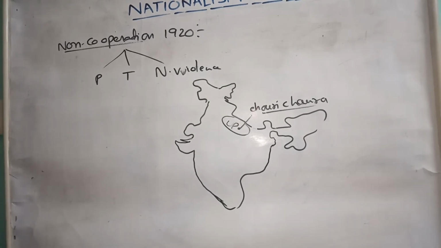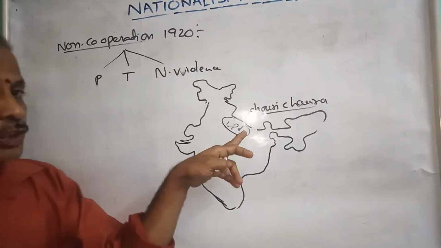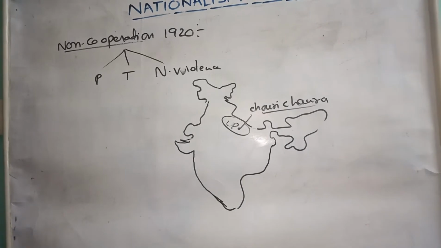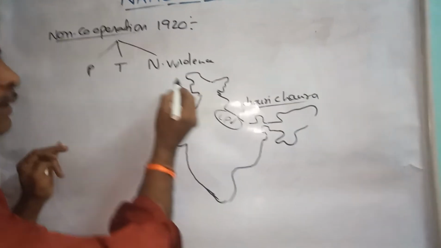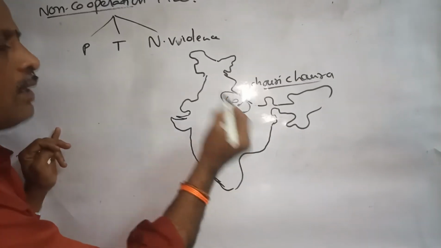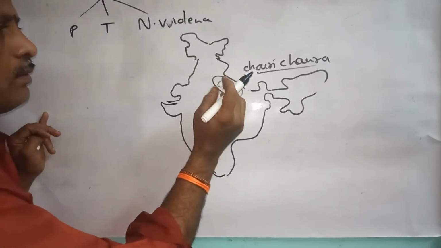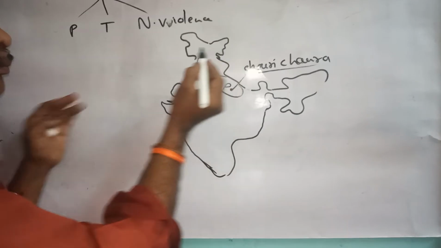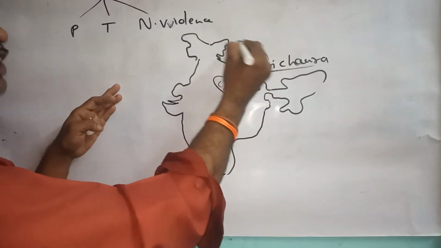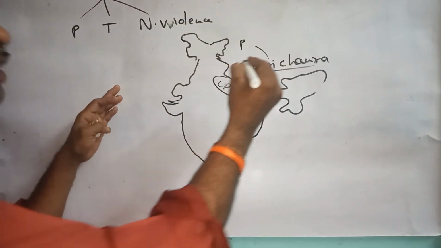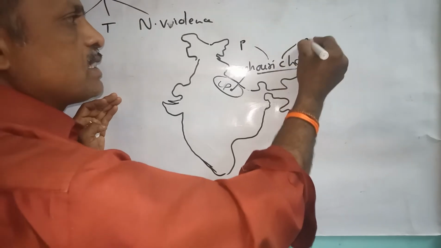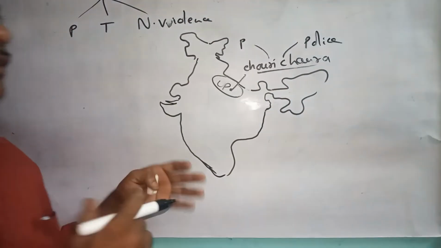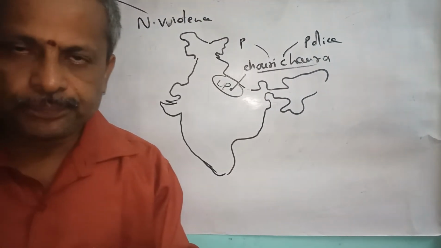When the people reached Chauri Chaura, an incident occurred, because the local people of the village and the British police met each other.